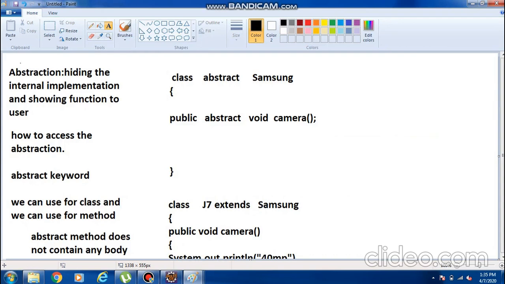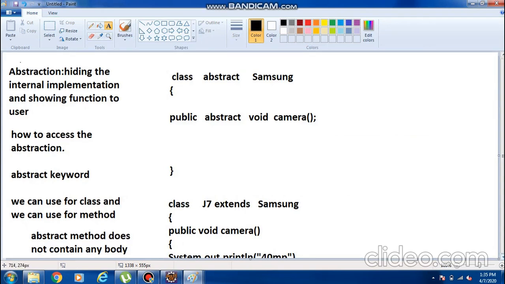Whenever the user is calling, the user will see only this camera. How this camera is implemented internally, the user cannot see.